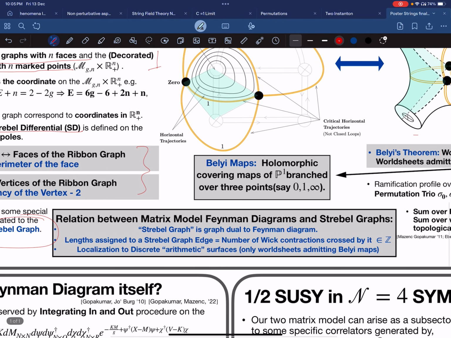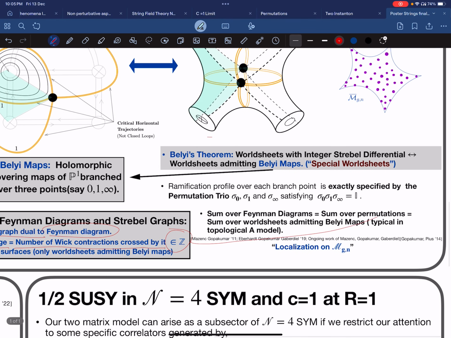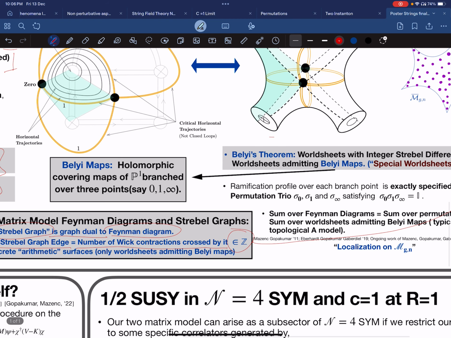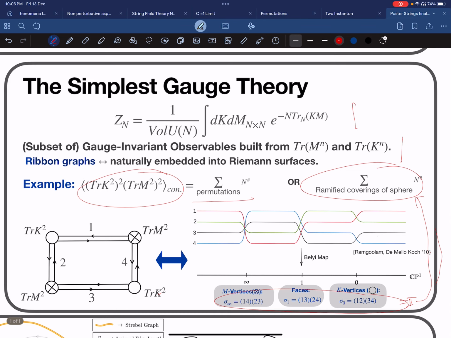So our prescription is that this Strebel graph is related to the Feynman diagram by a graph duality, and the lengths assigned to this Strebel graph's edges are the number of Wick contractions crossed by it, which is always an integer. And because of this fact, we see that these worldsheets are exactly the worldsheets admitting Belyi maps, or the holomorphic covering maps of the sphere branched over 3 points, which are exactly the ramified coverings of the sphere we saw here.